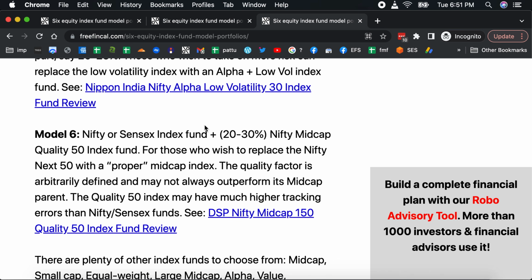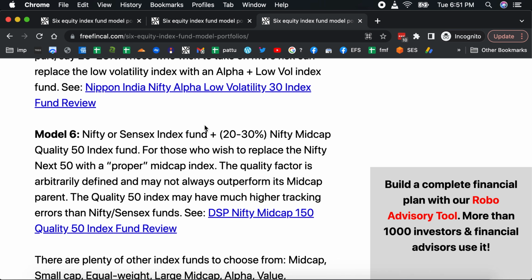So there are many other ways to mix and match, but this is what I would do. I would recommend the following. Don't buy mid-cap 150 index funds or small cap 250 index funds. Don't buy any kind of ETFs. Stick to simple factors. The simplest factor is low volatility. I like that. Compared to that, alpha is relatively the next simplest.